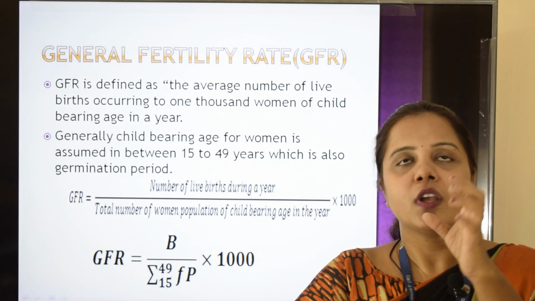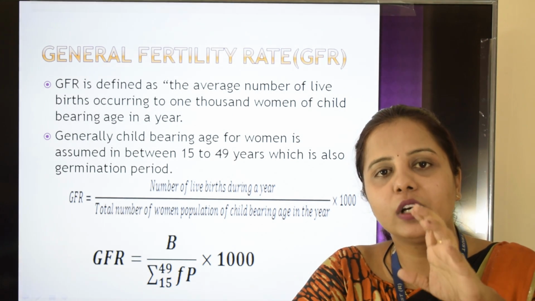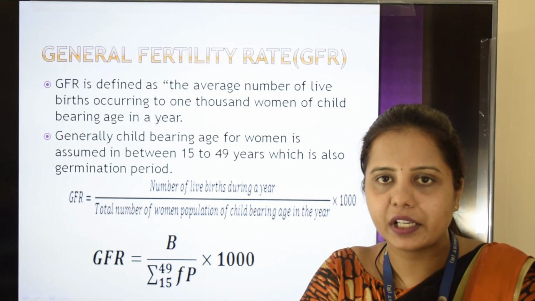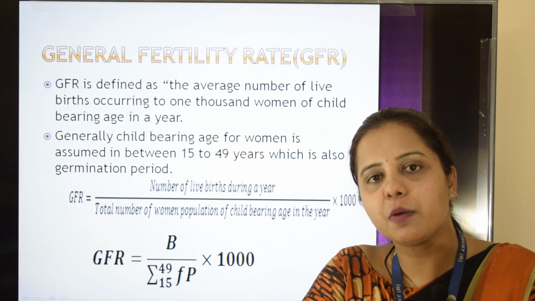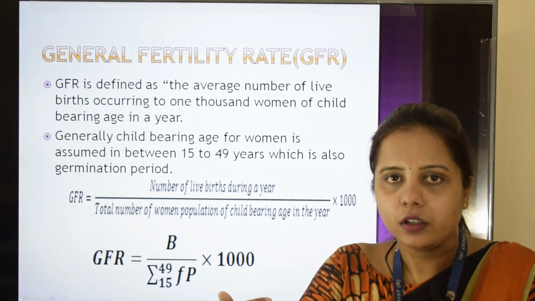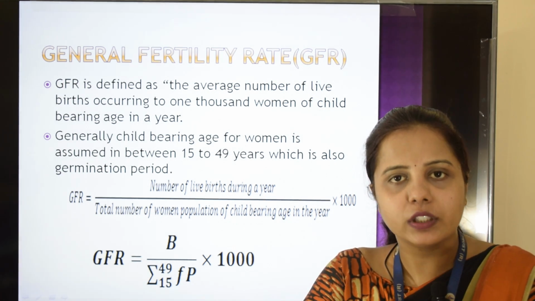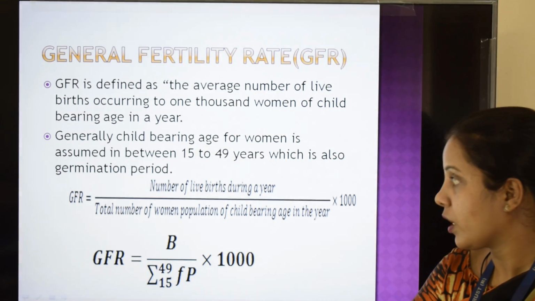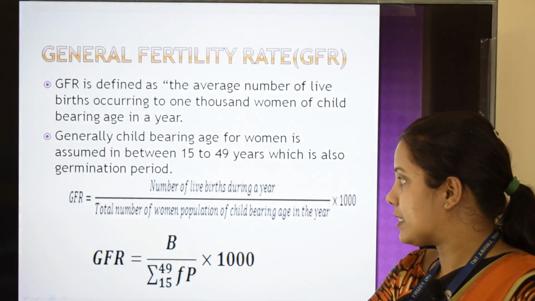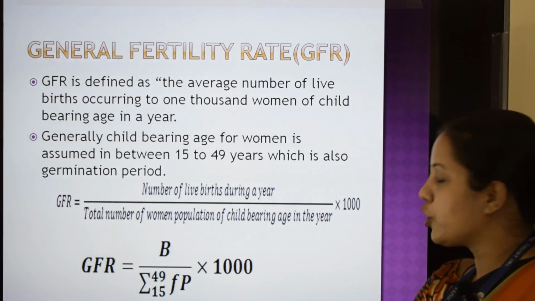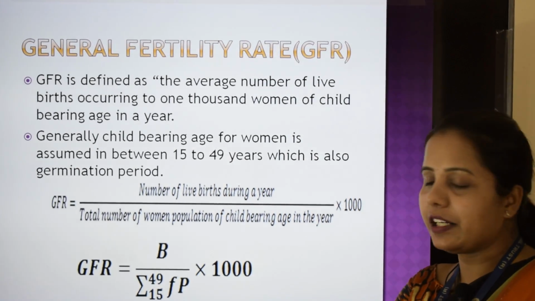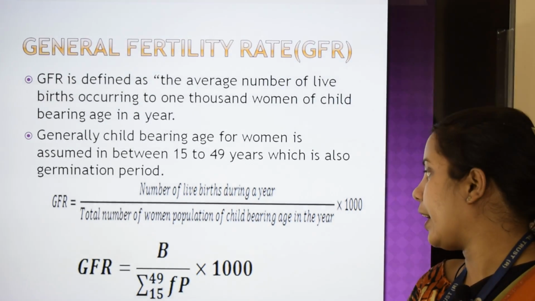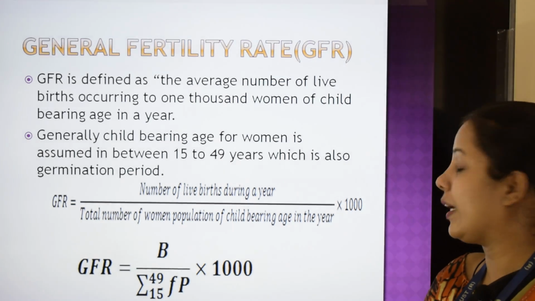Then what is GFR? Here we have considered only the female population between the age 15 to 49, and we have ignored male population and also the population of women below the age of 15 and above the age of 49. The formula of GFR is number of live births during a year divided by total number of women population of childbearing age into 1000.